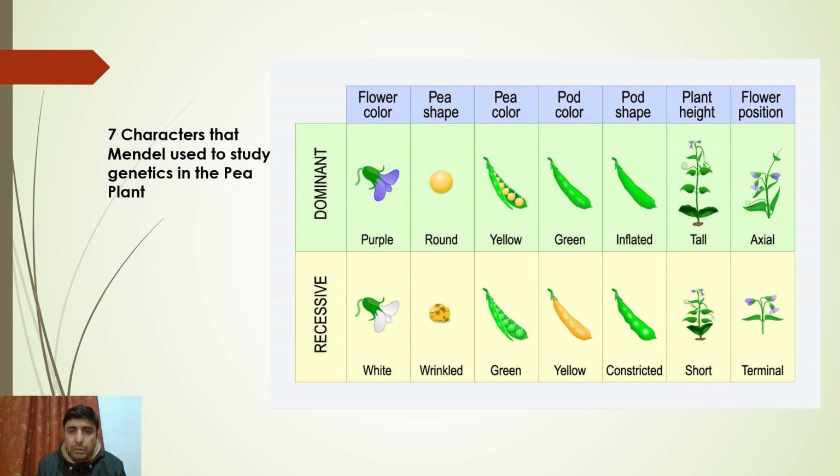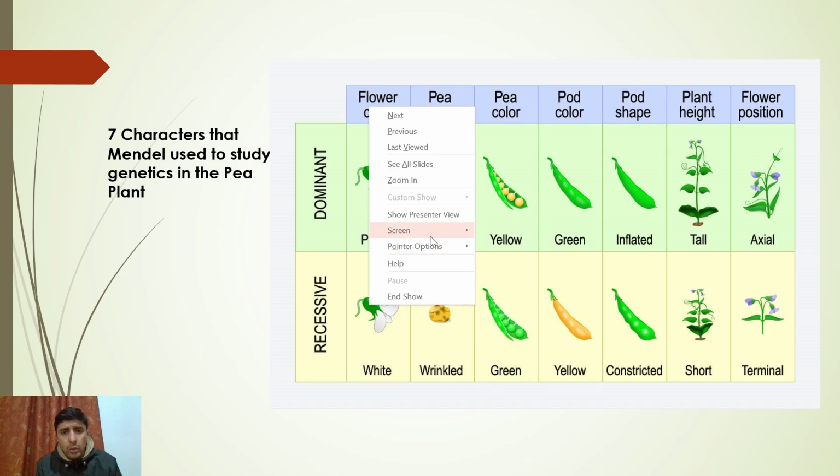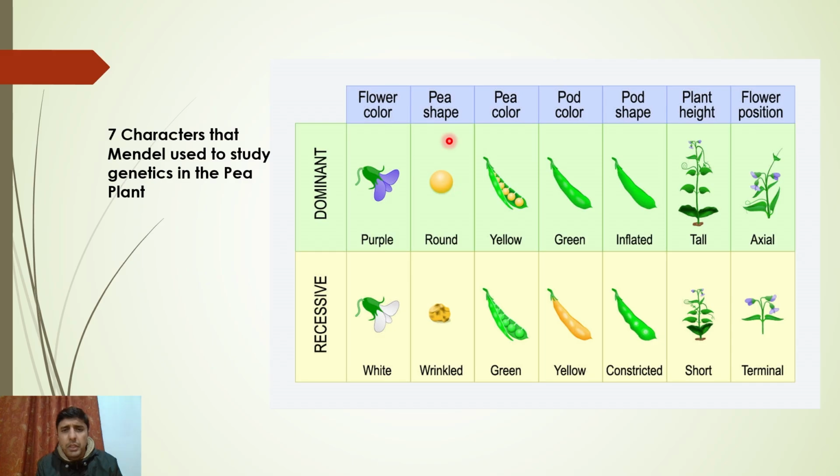Say for example, you have over here the flower color. Let me just move on to the pointer options. Let me keep the laser option over here. So this is a character. Flower color is a character, pea shape is a character, pea color is a character, pea pod color is a character, pod shape, plant height, and flower position. So these all were characters that he picked.